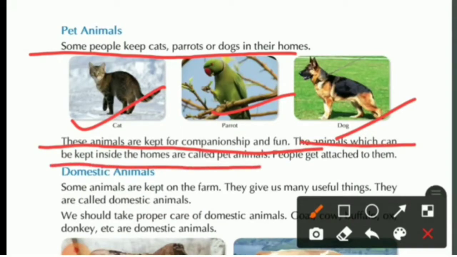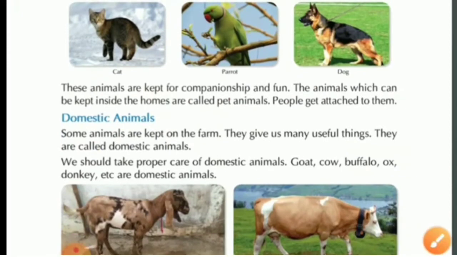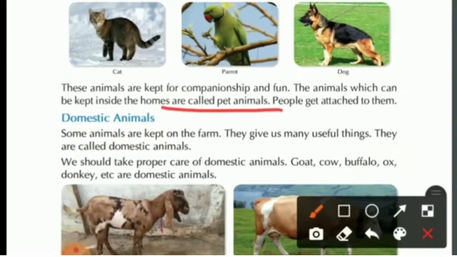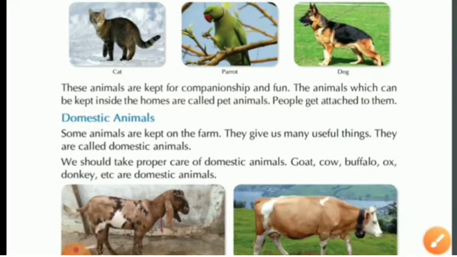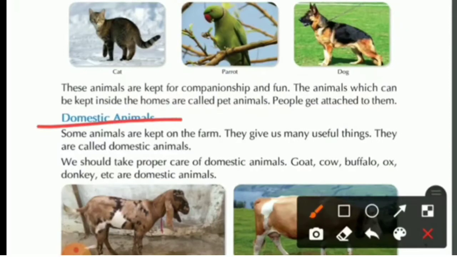People get attached to them. So pet animals are animals that do no particular work or help, but they are just kept for companionship or love for that animal.